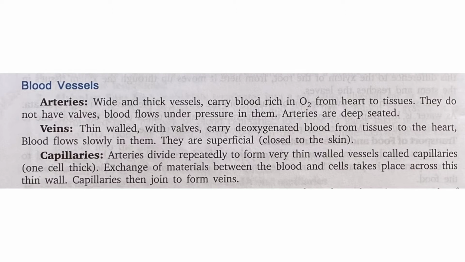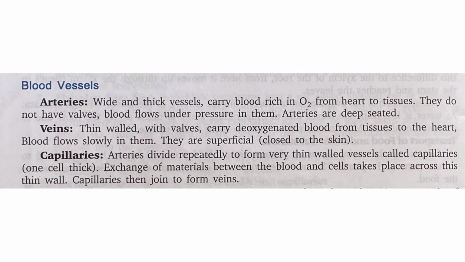First of all, what are blood vessels? In simple language, if we say, blood vessels are the parts that carry blood. For example, in our house pipes are there. What are these pipes doing? They carry water from one place to another place. Similarly, in our body we can say that blood vessels are the system of pipes that carry blood. Now you understood, when a cut is there in our body, blood oozes out. Why does it ooze out? Because a pipe, that is a blood vessel, is damaged.